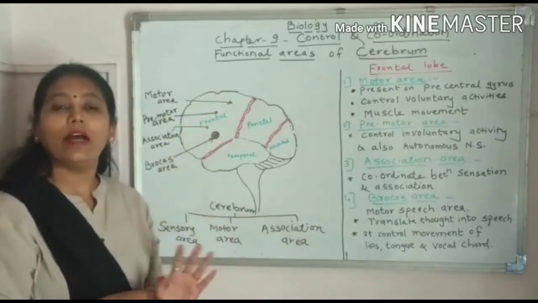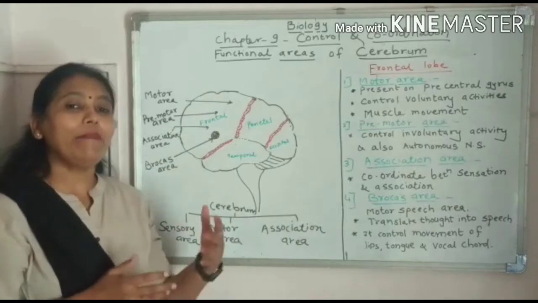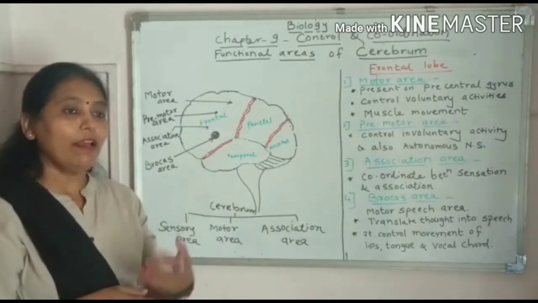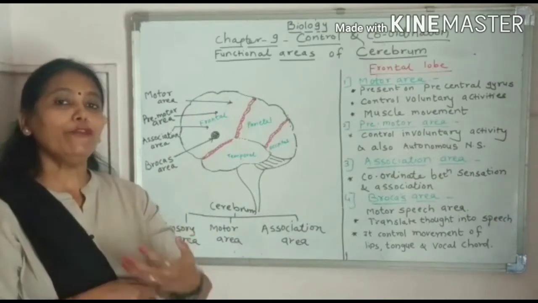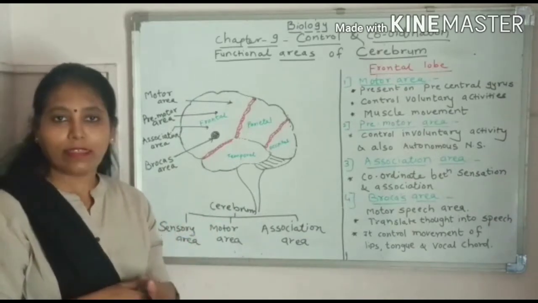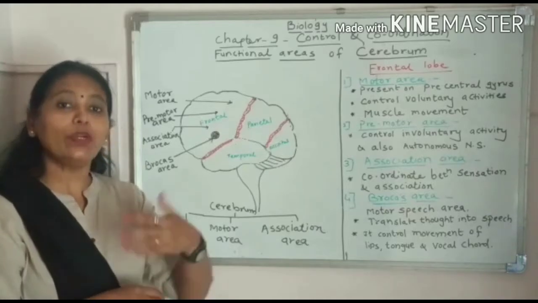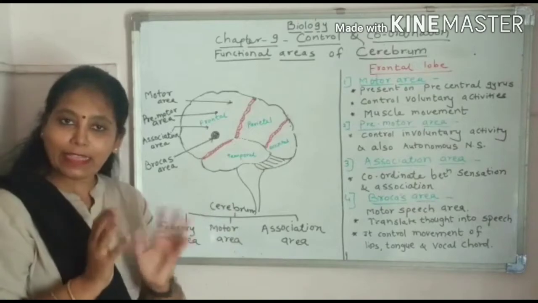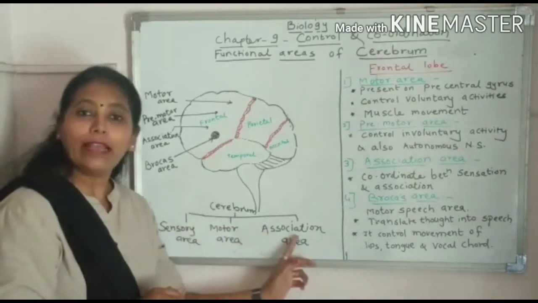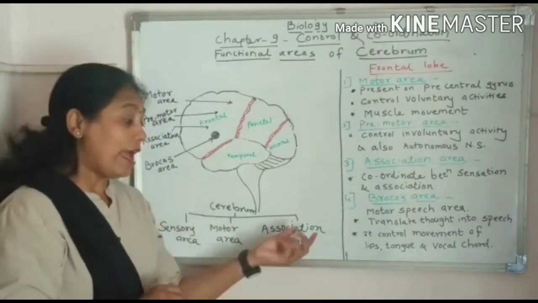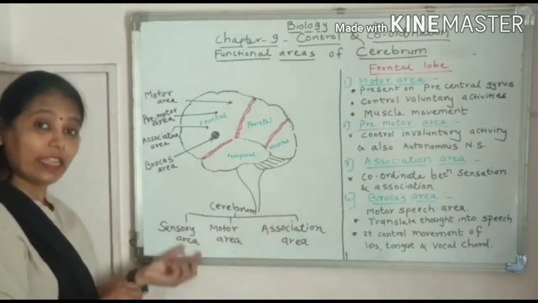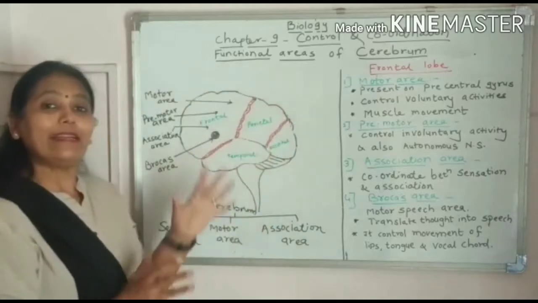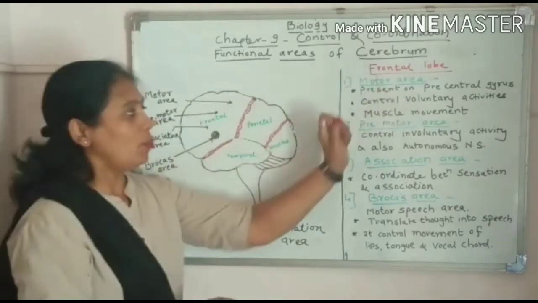Association area. Association area means our brain interprets or analyzes. For example, whenever you are tasting any new food item, you analyze or you compare, and you tell how the taste is. That particular area, analyzing, perception, is called association area. And the centers for all these three are present in the brain. So let us see what centers are present in the frontal lobe.